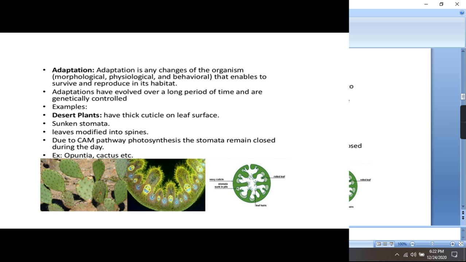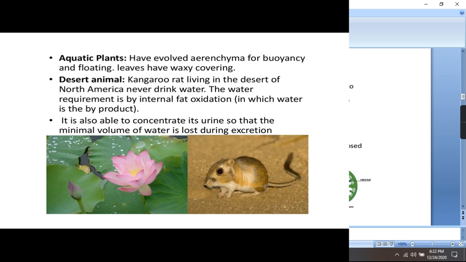And they have a specialized pathway, that is the CAM pathway, crassulacean acid metabolism pathway. What happens during this pathway is that the stomata remain closed during the day. And what is the advantage of this process? That the loss of water by transpiration gets reduced during the daytime.